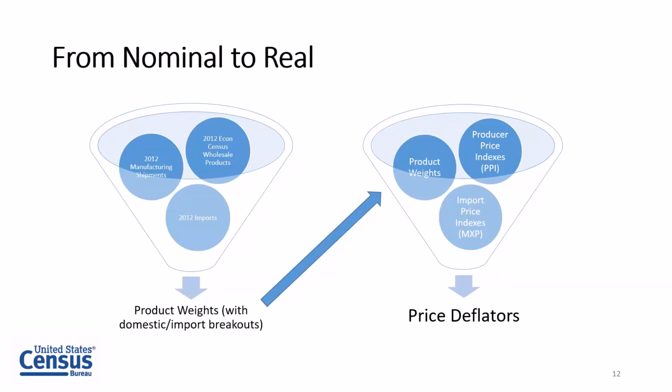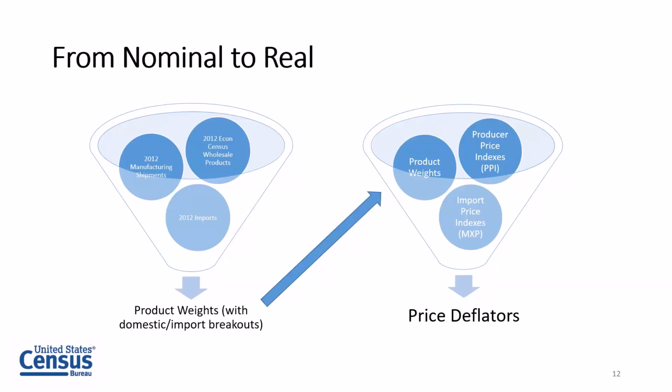We had data from manufacturing shipments. We obviously had import data, which was a key thing we wanted to include, because when sales are made, a lot of that is imported and part of the sale. And from that, we were able to create product weights with these domestic and import breakouts, so we could align them with the price indexes from BLS.